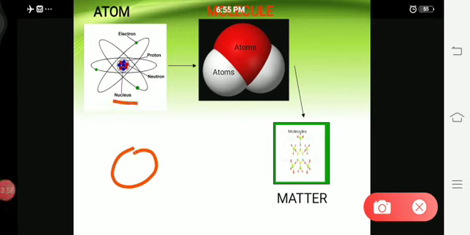Inside nucleus there are proton and neutron. Okay, just learn it. This is a basic thing. But in the next year you will be studying it in a more detailed way. Just learn it. It will be useful for you in the next year, just to understand this diagram. So inside, the main thing is nucleus. Inside nucleus there are proton and neutron. And outside there is electron.